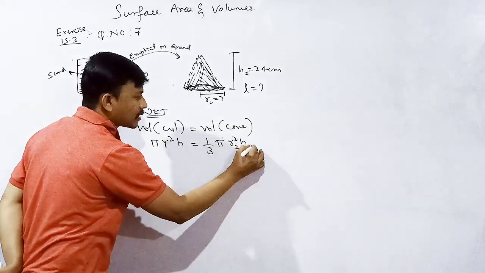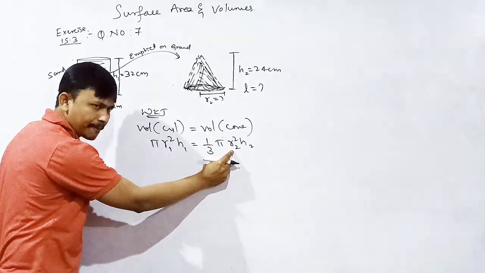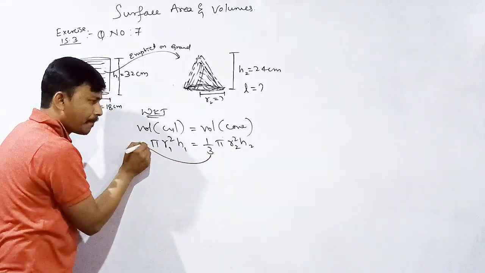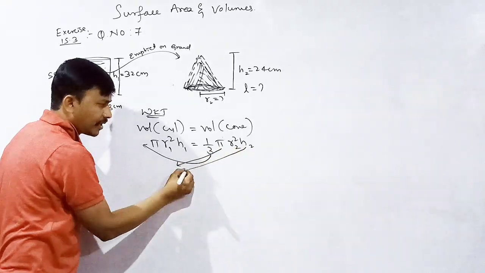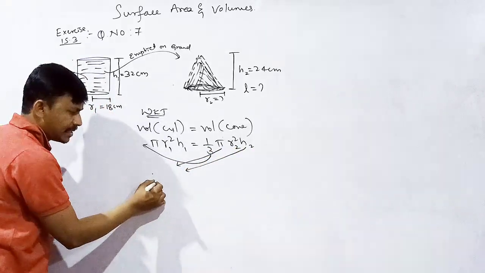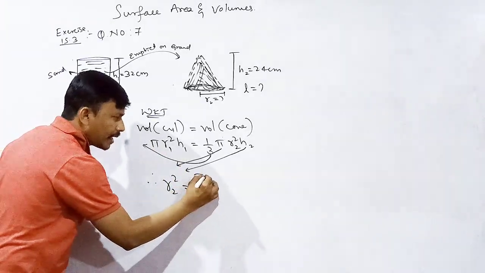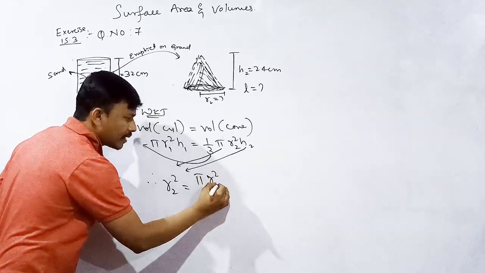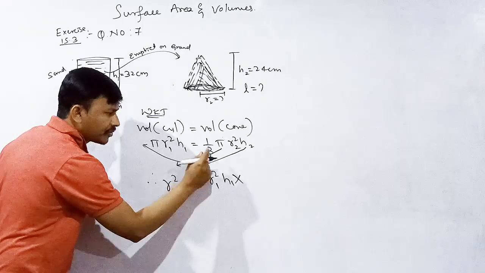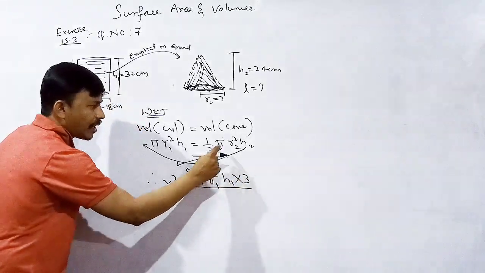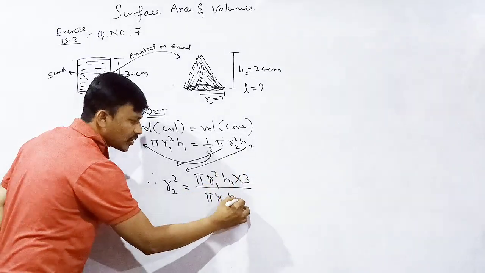What is h? R2 H2 here, R1 H1. What do we need to find out? R2 is there, okay, division will become multiplication. That means R2 square is equal to pi R1 square H1 into 3 divided by pi into H2.